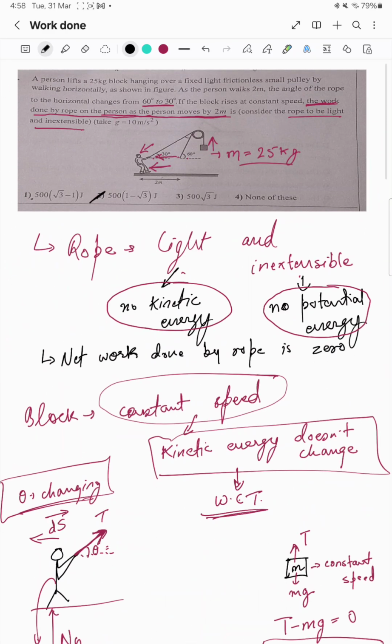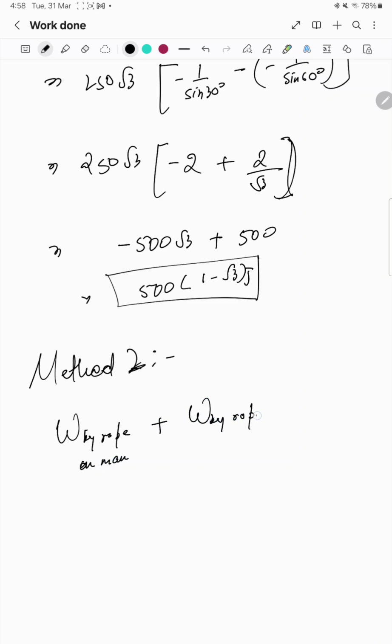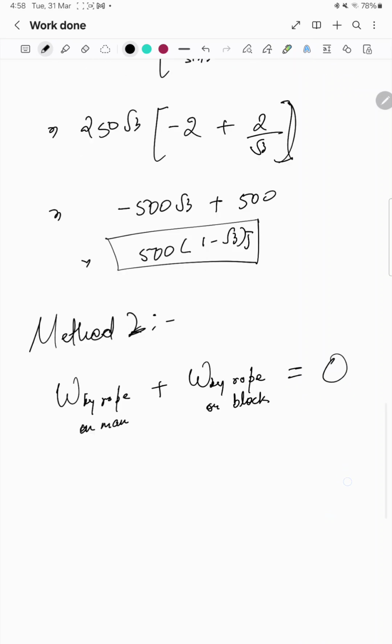We can try another method like we can directly apply the work energy theorem, because as we know that the total work done by the rope will always be 0. So we can go by method 2 also. Method 2: rope is doing work on 2 objects, first on the block and another on the man. So work done by rope on man plus work done by rope on block will be equal to 0.